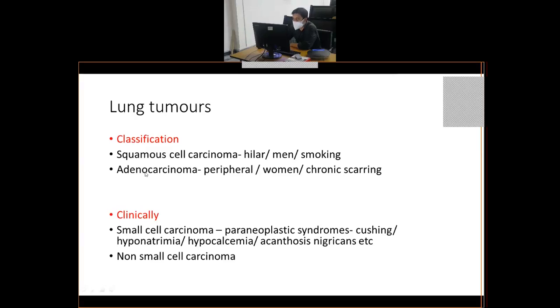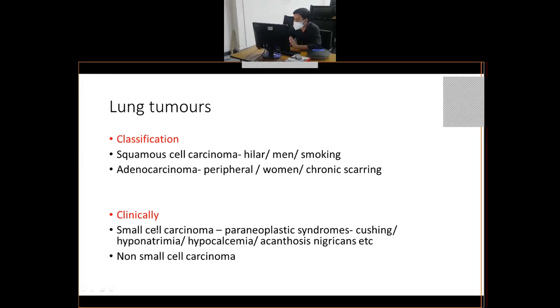Both squamous cell carcinoma and adenocarcinoma come under the heading of non-small cell carcinoma, and the rest usually falls under small cell carcinoma. Is it clear now? Basically, clinically, lung tumors are divided broadly into small cell carcinoma and non-small cell carcinoma. Under non-small cell carcinoma come the entities squamous cell carcinoma and adenocarcinoma. Most of the rest come under small cell carcinoma. So that is the basic funda of classification of lung tumors.